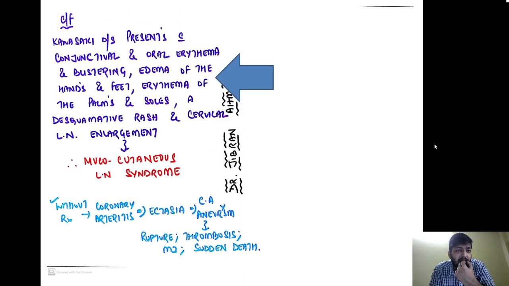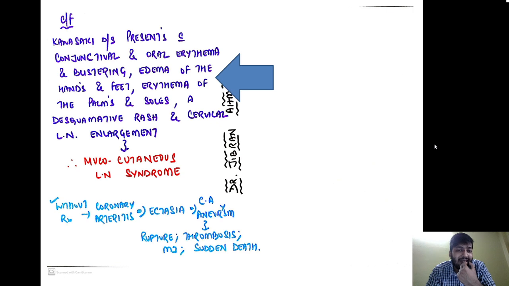So Kawasaki presents with conjunctival and oral erythema and blistering, edema of the hands and feet, and erythema of the palms and soles. I will say again, it is presenting with conjunctival and oral erythema. Erythema means redness, and blistering is there, along with edema of the hands and feet, along with erythema of the palms and soles, and a desquamative rash and cervical lymph node enlargement.